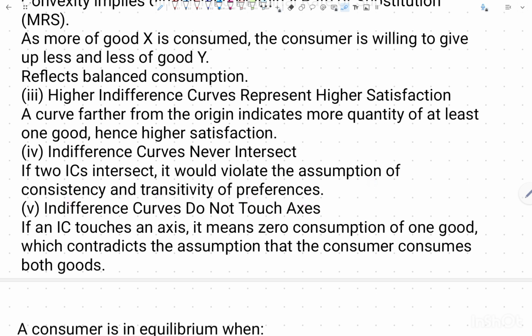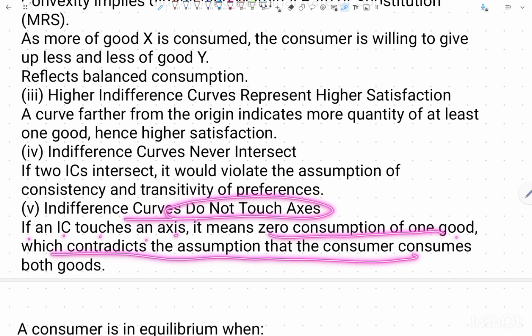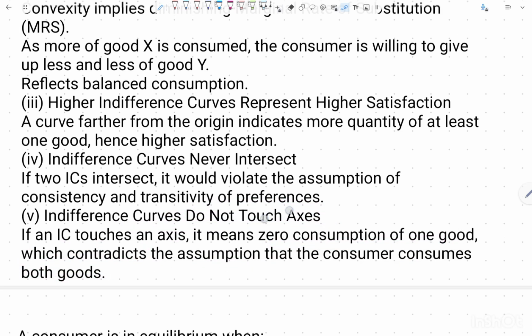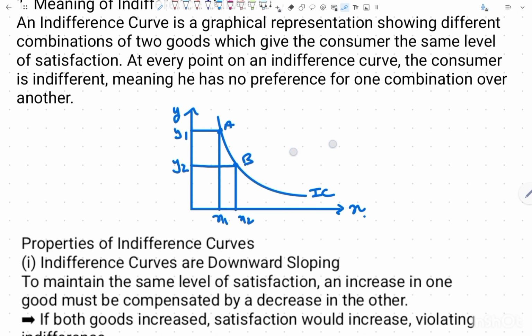The last one is that indifference curves do not touch the axis. If an indifference curve touches an axis, it means zero consumption of one good, which contradicts the assumption that the consumer consumes both goods. So yes, these are the five properties of indifference curve, and I hope these are clear to you.